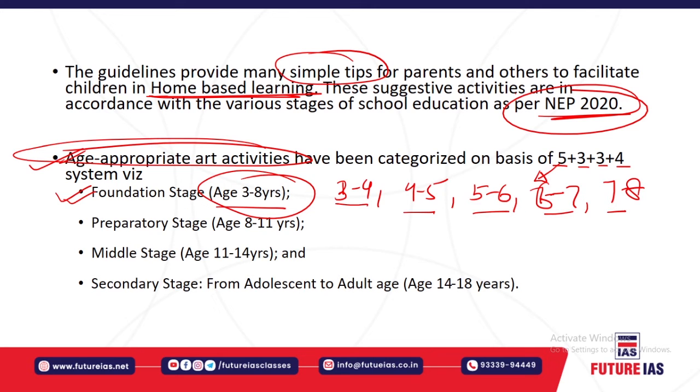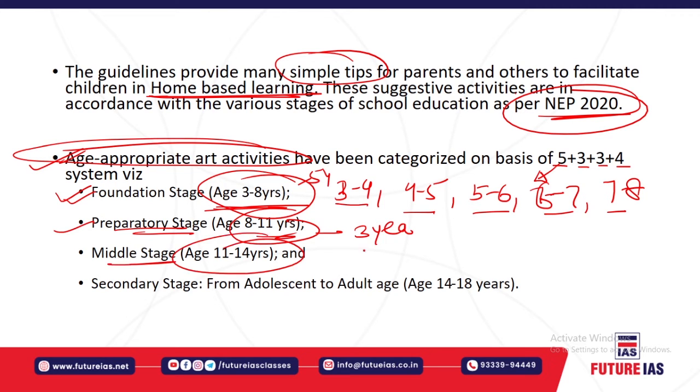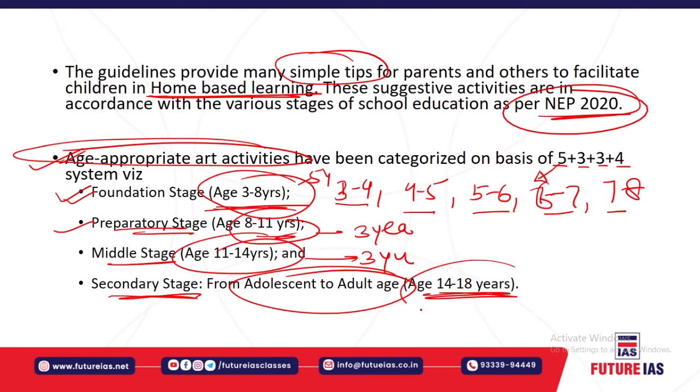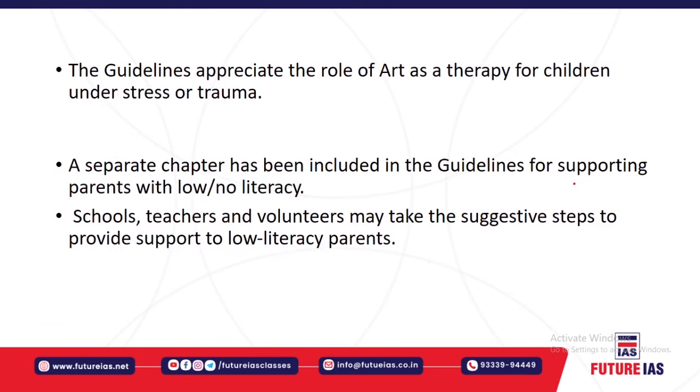So it is categorized as a foundation stage for the age group of children in the age of 3 to 8. The preparatory stage is 8 to 11, that is 3 years. And the middle stage is 11 to 14, that is again 3 years: 11 to 12, 12 to 13, and 13 to 14. The secondary stage, from adolescence to the adult stage, is around 14 to 18, again 4 years: 14 to 15, 15 to 16, 16 to 17, and 17 to 18. So that is the 5 plus 3 plus 3 plus 4 system: the foundation stage, preparatory stage, middle stage, and secondary stage.